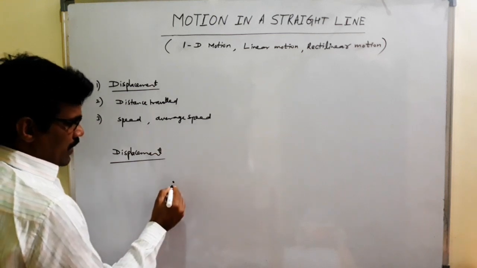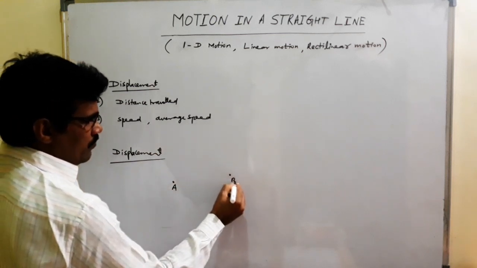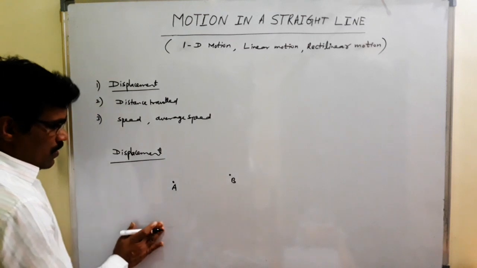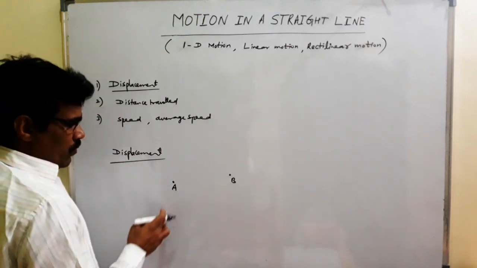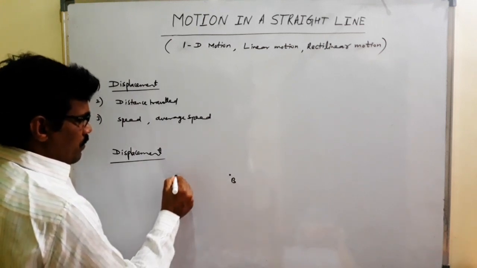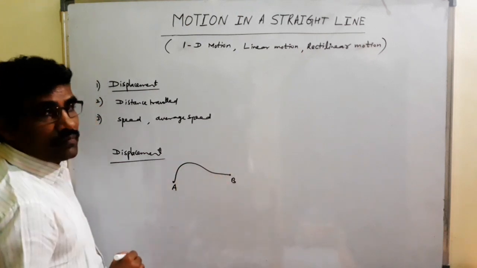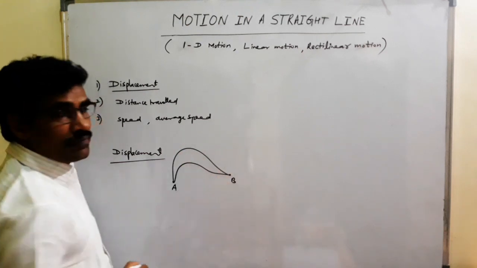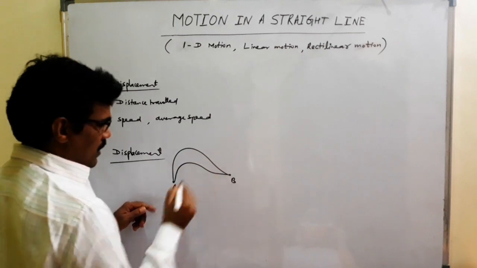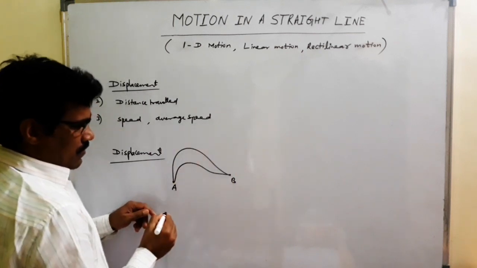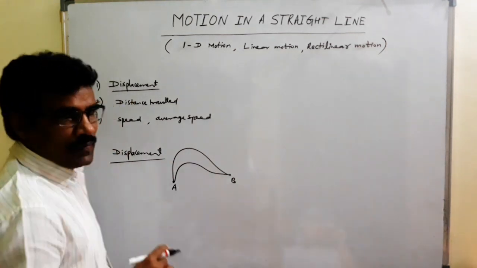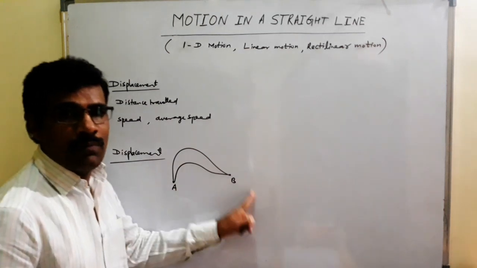Suppose this is point A. This is point B. A is the initial position, B is the final position. So we want to move from A to B. Suppose here you choose a path like this, another path like this. If a person moves along this path or along this path, displacement is independent of path followed. It depends on initial position and final position only.